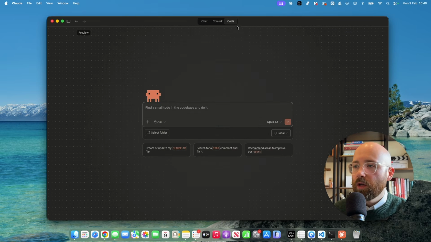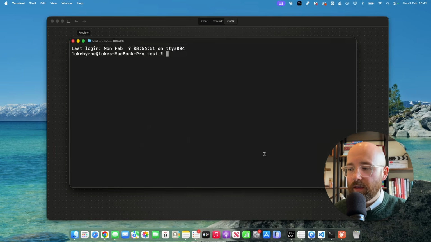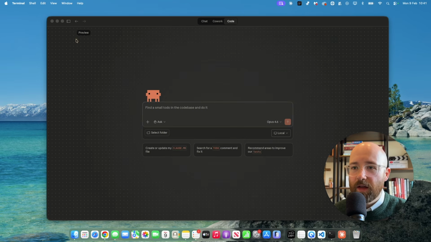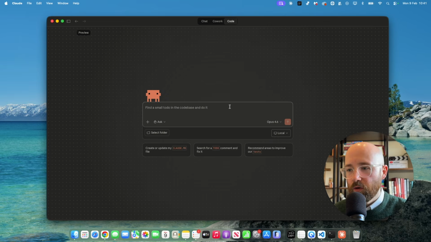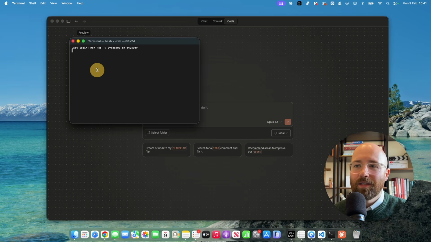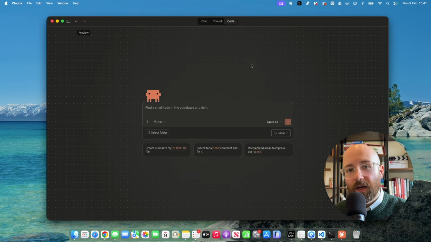Final one is Claude Code. This is what we've been showing the whole time, which is basically, we now have Claude Code, but instead of having it in some terminal interface like this here, we have a nice little interface that we can use. Just remember though, that depending on your resources, I actually don't know how much this takes up, but terminal is basically 0. Like this doesn't take up much, versus an entire Claude application, this probably takes a lot more.